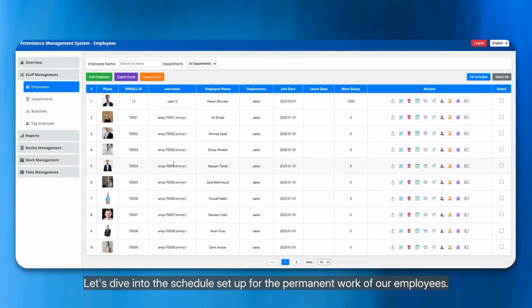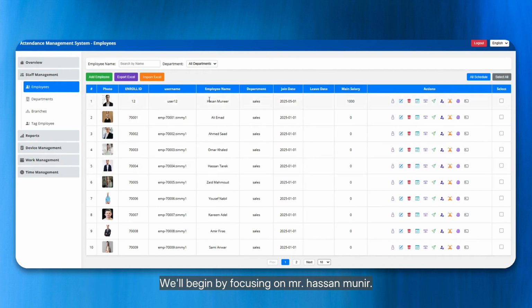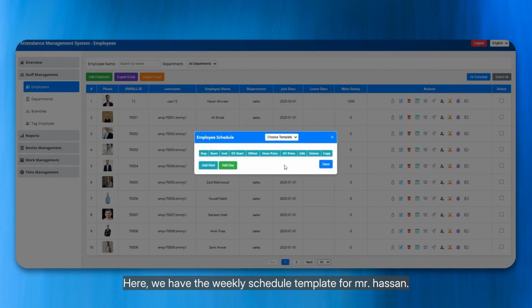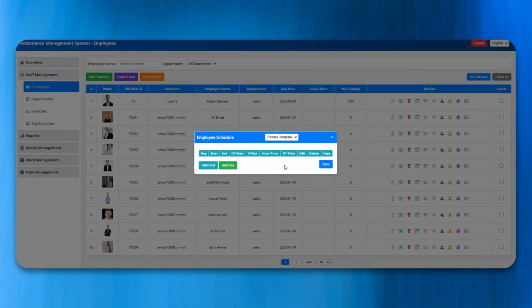Let's dive into the schedule setup for the permanent work of our employees. We'll begin by focusing on Mr. Hassan Munir. Let's click on the schedule icon to proceed. Here, we have the weekly schedule template for Mr. Hassan. At the moment, it's empty, but that's about to change as we edit the schedule based on the plan we've crafted for him. To kick things off, we'll add a day to the schedule.